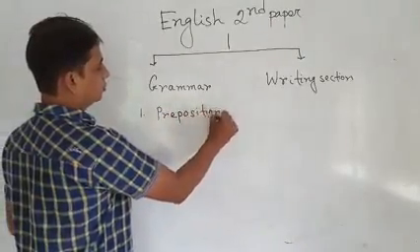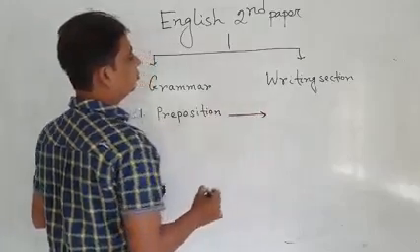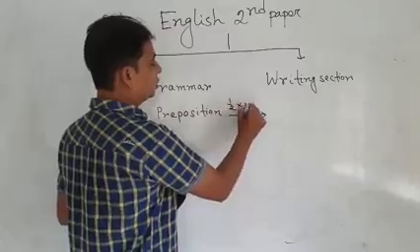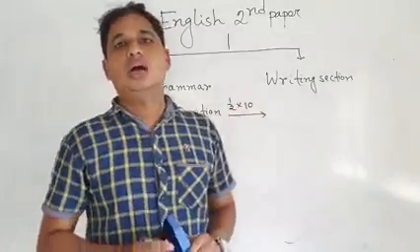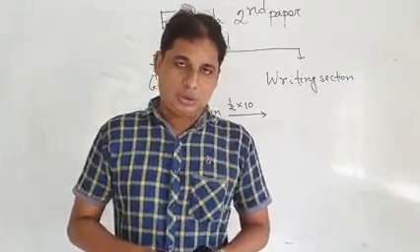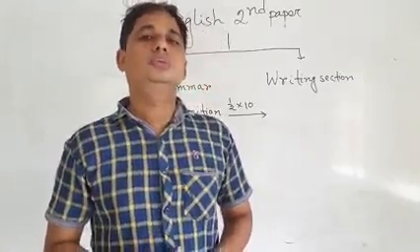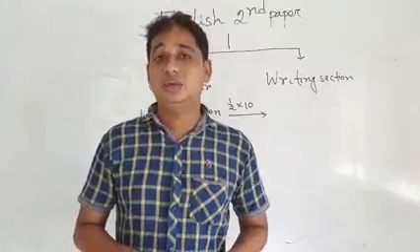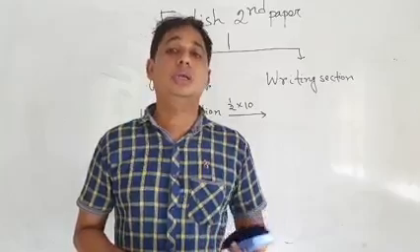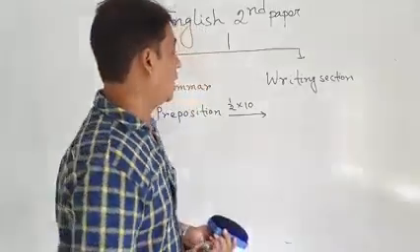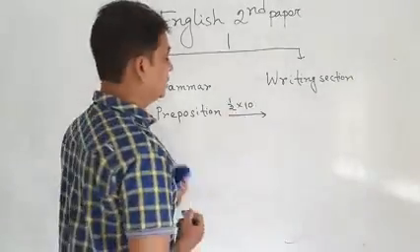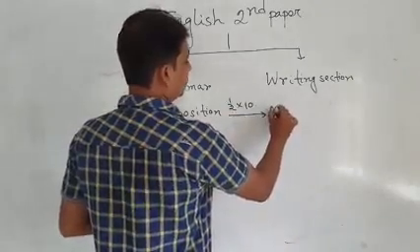You will find 10 questions, and each question carries half a mark, 0.5. So you write 10 answers and you will get 5 marks. Half into 10 is equal to 5.